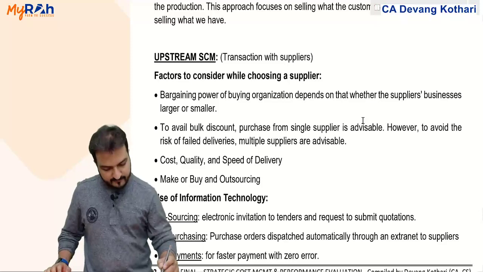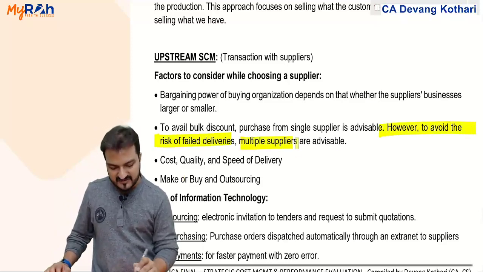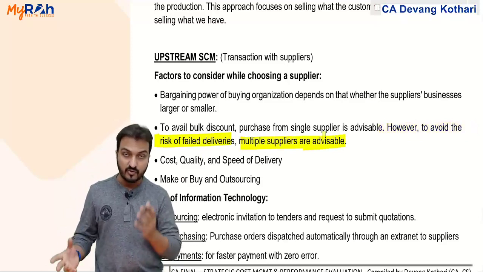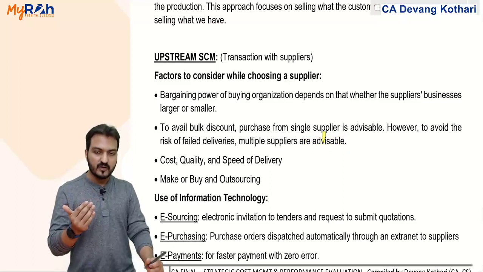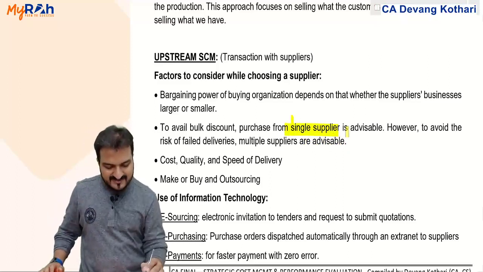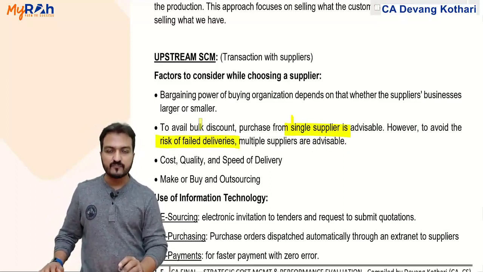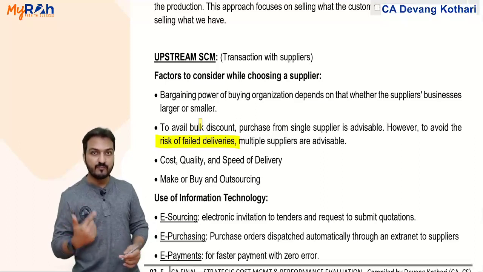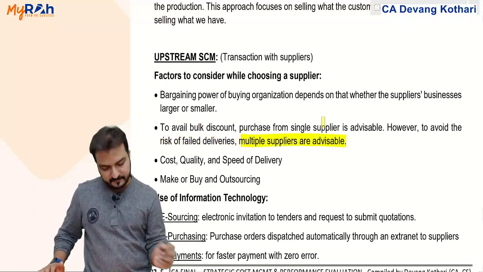So to avoid that risk of failed deliveries, multiple suppliers are also advisable. You need to think what is more important for you. If getting bulk discount is more important for you, then you keep single supplier. But if having lesser risk of delivery, having more surety of delivery is important for you, then you have multiple suppliers in your network.